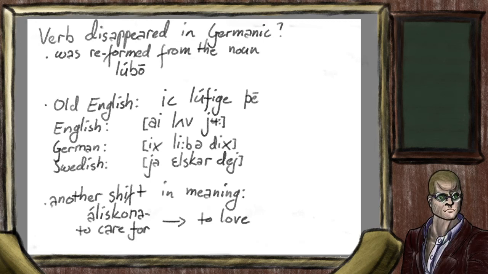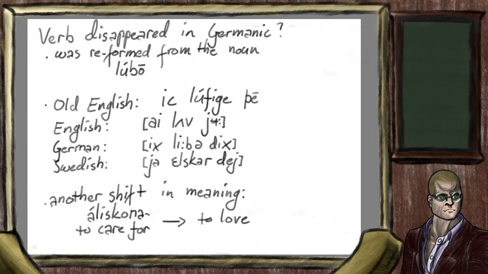In modern German it is ich liebe dich, and in modern Swedish it is jag älskar dig. There are two radical differences between these phrases. One is English with you instead of thee, and the other is Swedish with älskar instead of lieben. Here we have another shift in meaning.